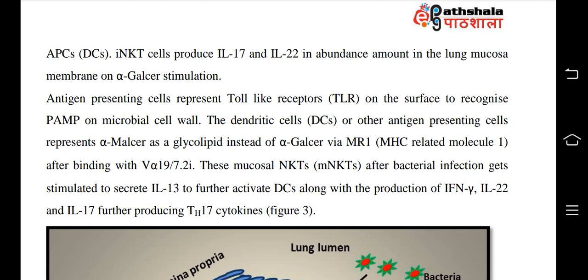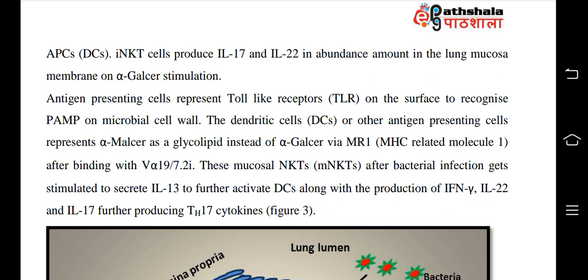Then antigen presenting cells represent toll-like receptors on the surface to recognize PAMP or microbial cell wall. The dendritic cells or other antigen presenting cells represent alpha-MALSR as a glycolipid instead of alpha-GalCer via MR1, MHC related molecule 1, after binding with V alpha 19 J alpha 33.